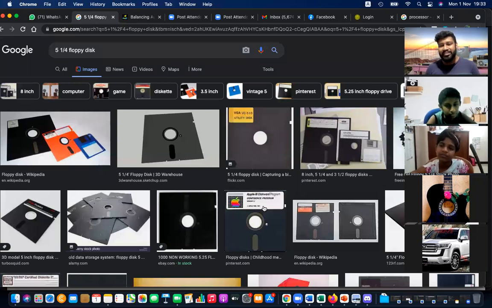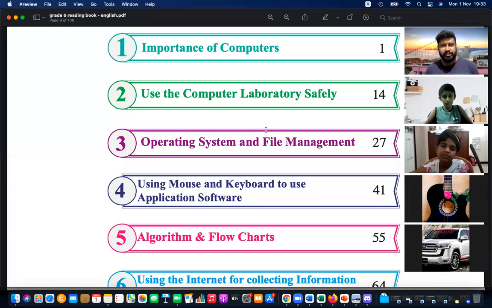Okay, but in today's world, it's not like that. So it's really different from our era. Okay, then what are we going to learn next? We will learn about the importance of computers, the first lesson. The second thing, we will learn about computer laboratory safety: how we can use computers safely in our computer lab in school. Then we are going to learn about the operating system, which is the best friend of the computer, helping it to communicate with us.